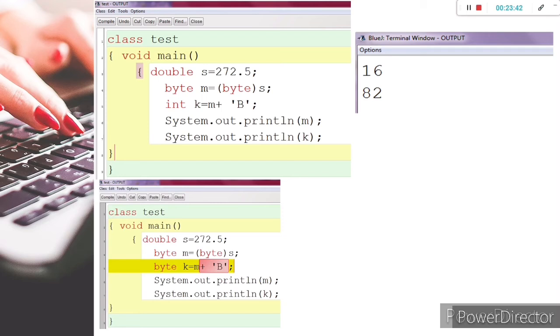Now, k is an integer. If I declare it as byte, naturally m is a byte but the char is there, and char is a character data type. As per precedence, the higher type cannot be held by byte, so we will get an error. What error will we get? We will get incompatible types: possible lossy conversion from int to byte.